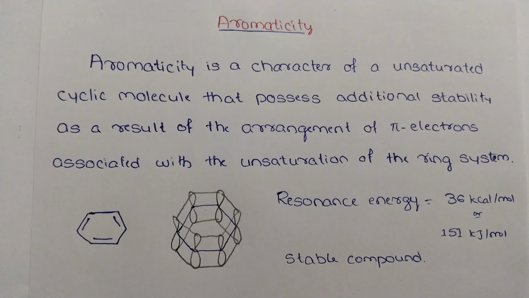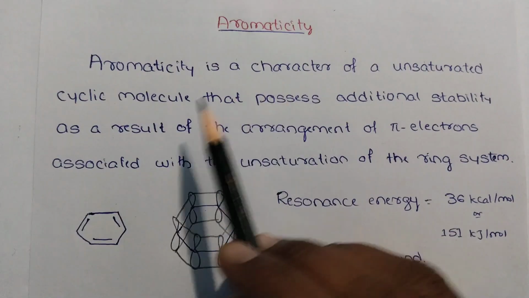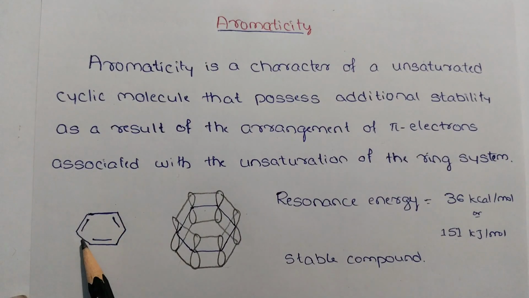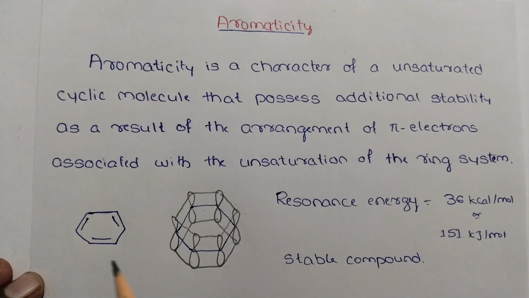Now the definition of aromaticity is: it is a character of an unsaturated cyclic molecule that possesses additional stability as a result of the arrangement of pi electrons associated with the unsaturation of the ring system. Means when you have a cyclic unsaturated system, due to the same electron density above and below this molecule, this molecule gets higher stability, or additional stability. This property is called aromaticity. These types of compounds are called aromatic compounds.